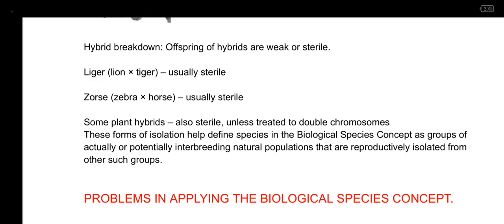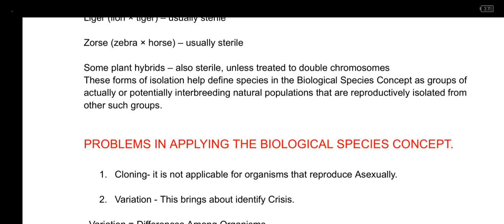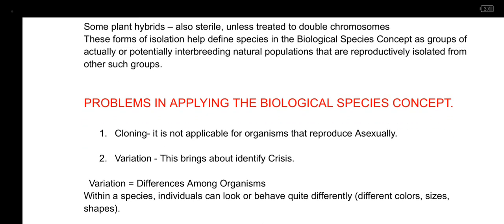But the biological species concept works when two parents come together and they fuse to produce fertile, viable offsprings. The other thing is that when we are looking at the biological species concept, it is very difficult to say this organism is of the same species.